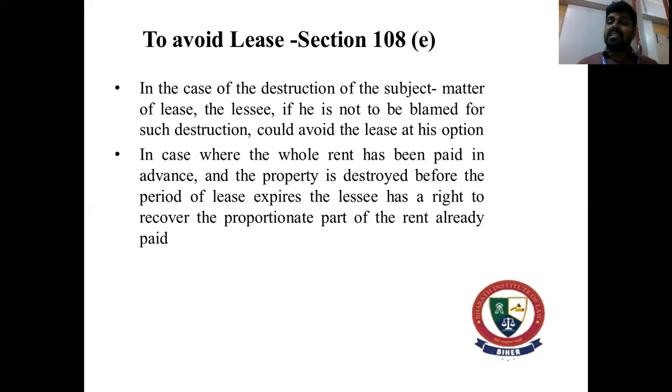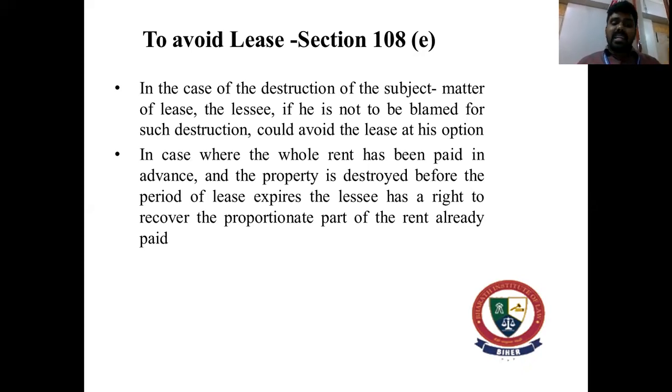So in case where the whole rent has been paid in advance and the property is destroyed before the period of lease ends, then the lessee has a right to recover the proportionate part of the rent which has already been paid. So let's say we have seen in the definition clause itself that the rent has to be paid periodically or on any special occasion. So let's say you are paying the rent yearly once. Now let's say you have paid the whole rent in the month of January itself. Property gets destroyed in the month of June. Now you have not enjoyed the whole year of the property. You have not enjoyed till the month of December. Now you can deduct the first 6 months till June, and for the next 6 months which has already been paid, you have the right to get back that amount. You have the right to go and claim the same. That is the right which this section gives you.